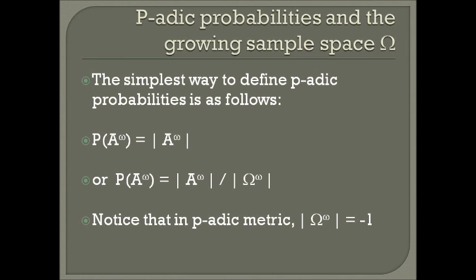The simplest way to define periodic probabilities is as follows. It means that a probability is equal to a cardinal number.